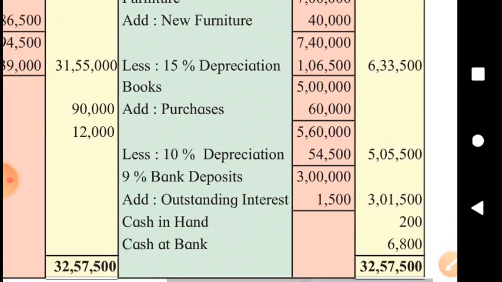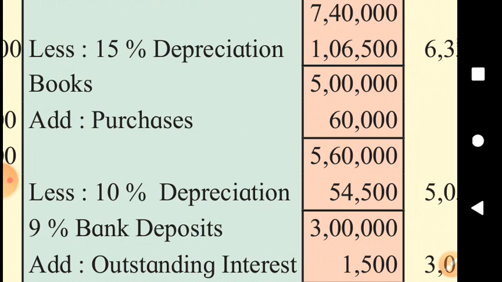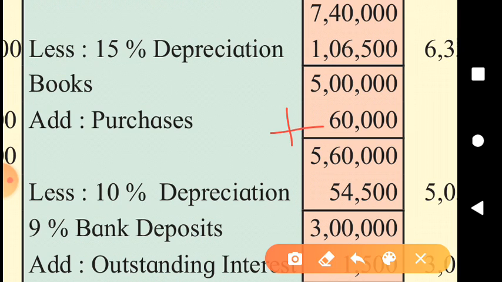Okay. Books. At the beginning of the year, we had books of rupees 5 lakh. Then we purchased books of rupees 60,000. So we had total books with us of rupees 5,60,000.